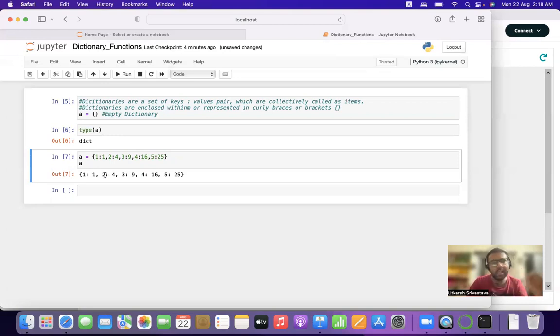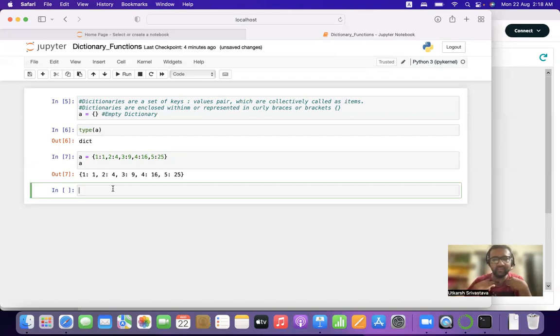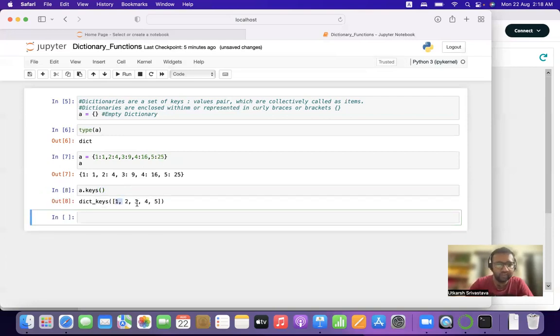Let me repeat it once again. The left side of the colon represents keys, and the right side of the colon represents values. But how will we check that? We'll check that using a.keys(). a is the name of our dictionary, and keys is the function of the dictionary to extract the keys from a dictionary. As you can see, 1 2 3 4 5 are our keys. To check values we use a.values().